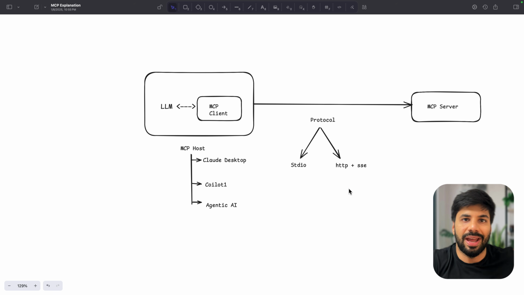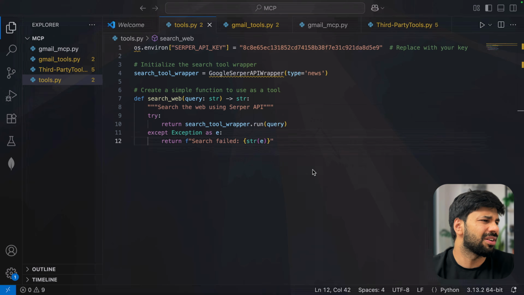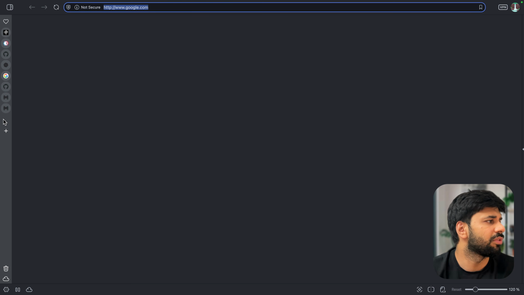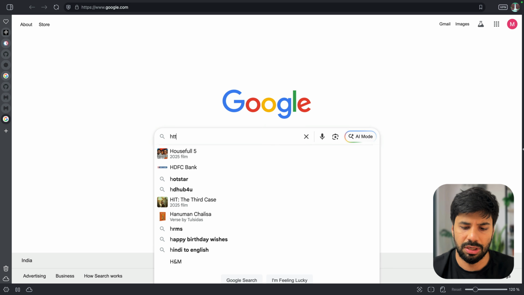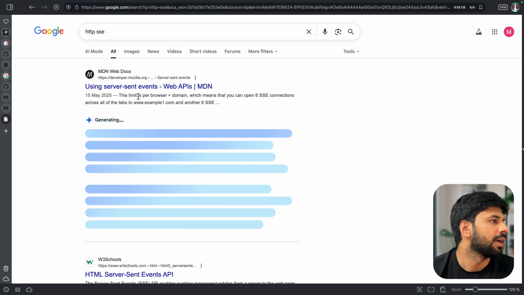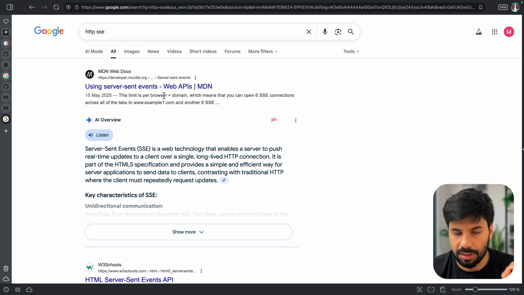Just understand that via your local, if it is set up, you can easily connect via standard input output on terminal because this server is started on your local, right? And I will show you the example as well. Whereas if it is on server, then this is HTTP server side events, or let me just search for that quickly. What's the full form? HTTP SSE. Yeah, server sent events.